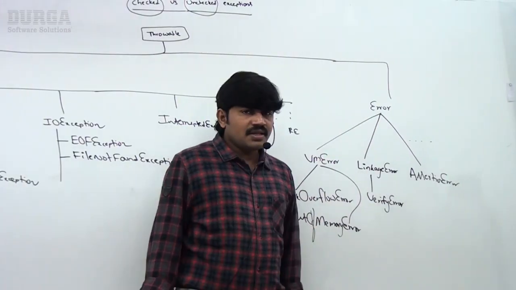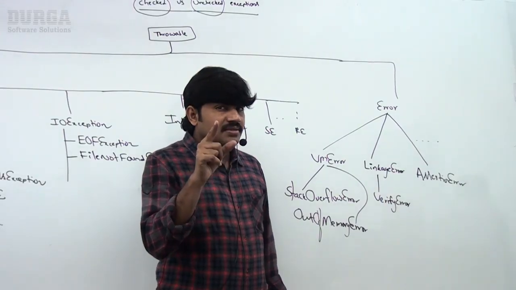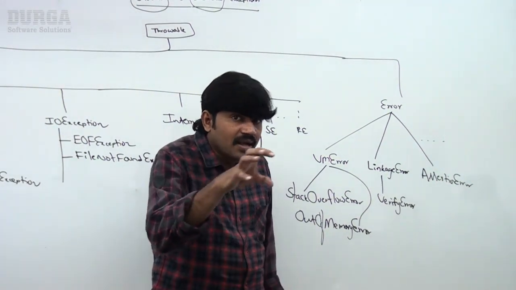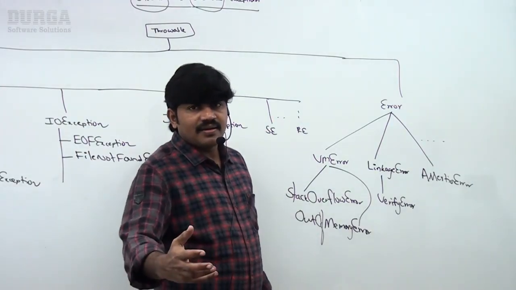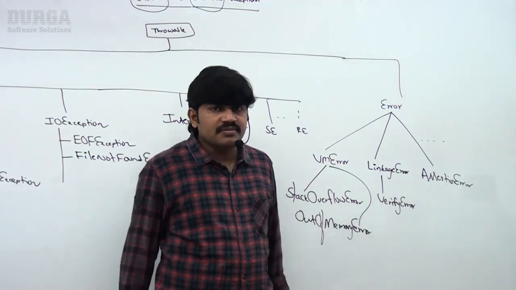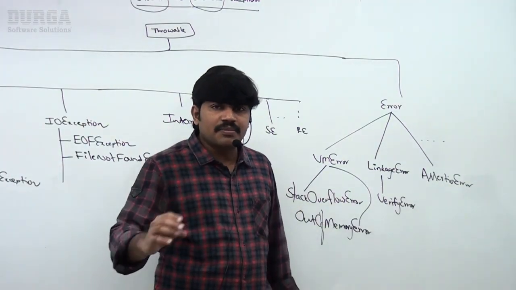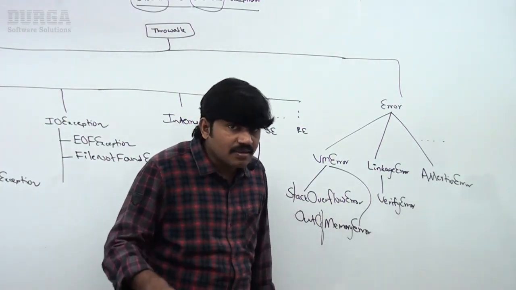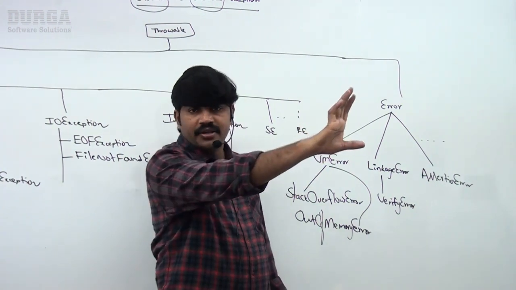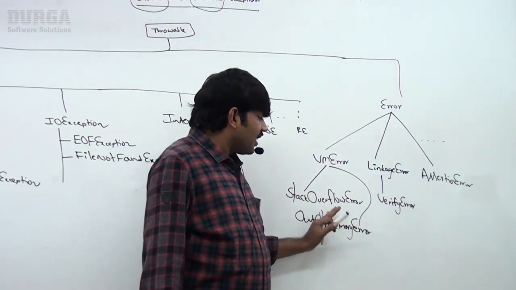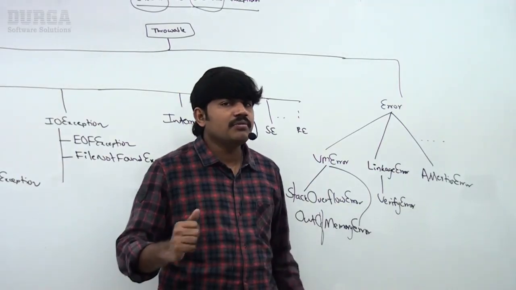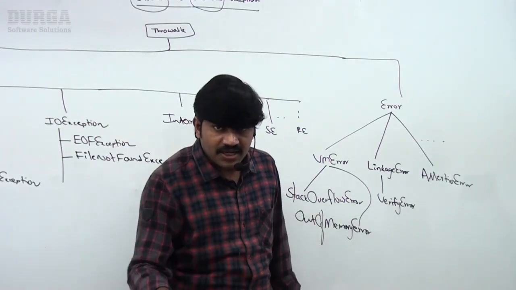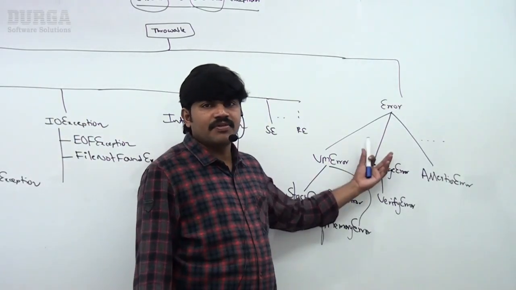What about errors? In the last session I covered that errors are non-recoverable. If an error occurs, being a programmer, you can't do anything, we just have to see, that's all. The program will be terminated abnormally, because errors are not caused by our program, they are caused by lack of system resources. If OutOfMemoryError is coming, being a programmer, what can you do? Nothing, because errors are non-recoverable. The exception handling concept is not applicable for these things, right?